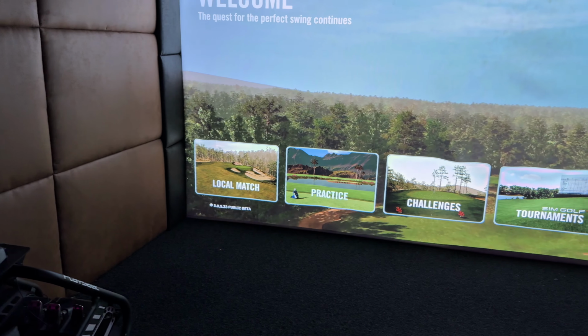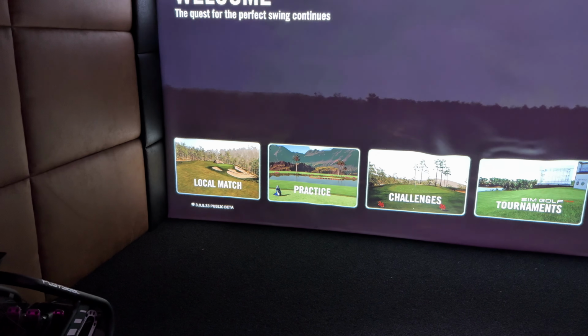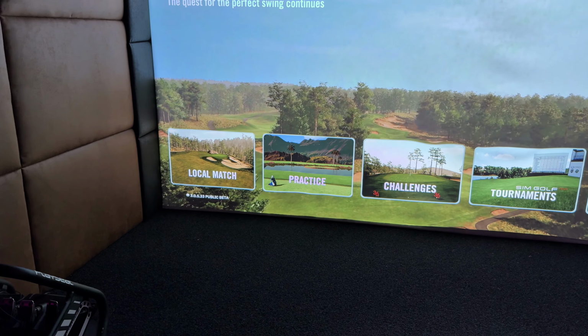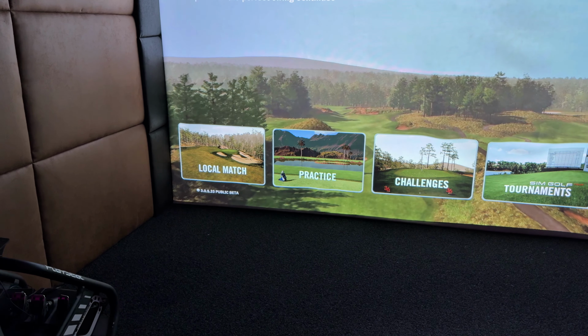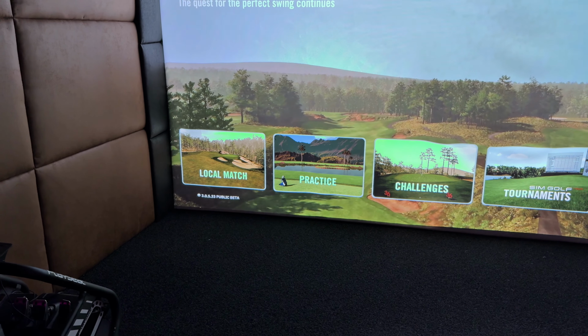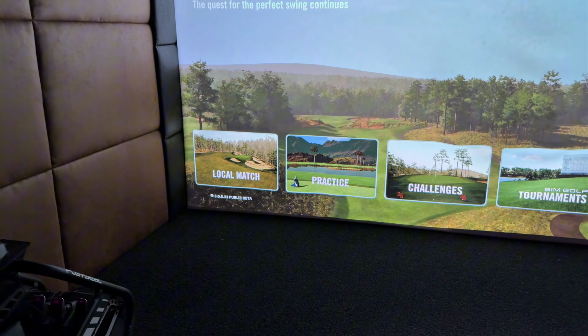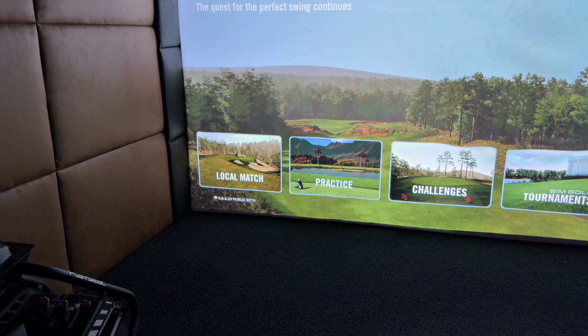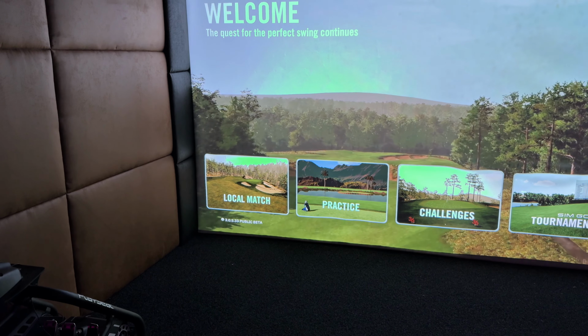Then you've got practice, which is your standard driving range, so flat level playing field if you just wanted to dial in yardages. Also got in practice on-course practice, so of the 1500 odd courses on GSPro, you can play any of those in practice mode, where you can move the ball to any location you like, on any hole, on any course, and keep hitting shots until you choose to move that ball.